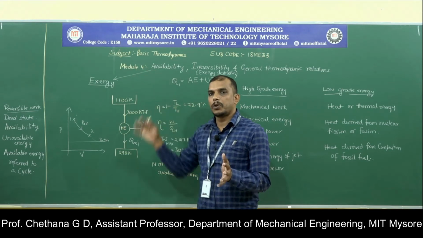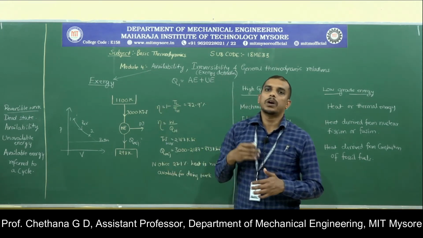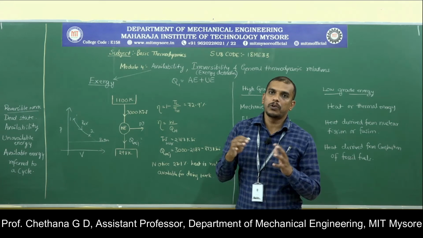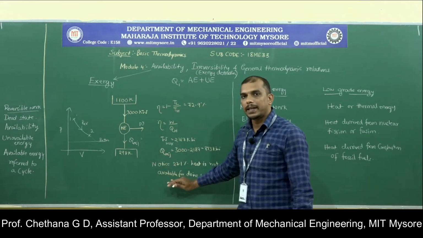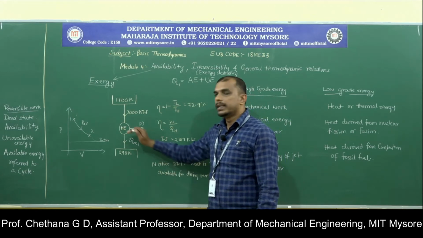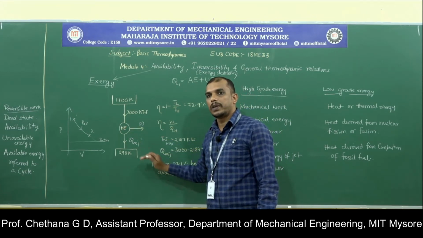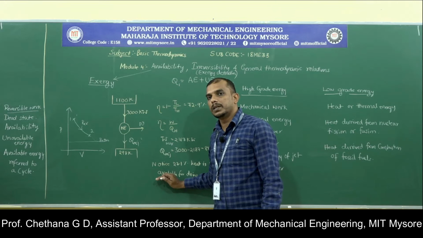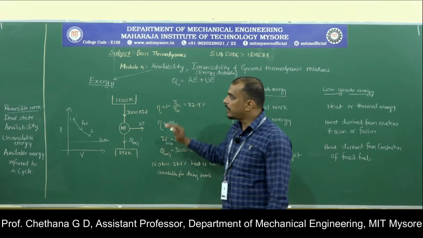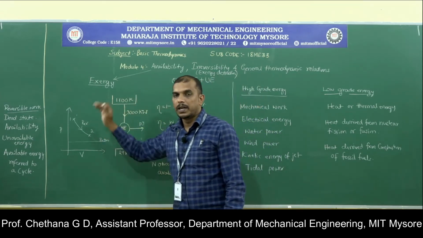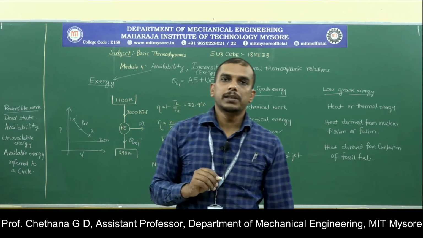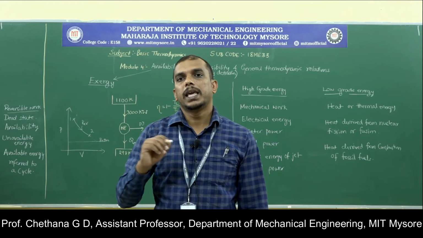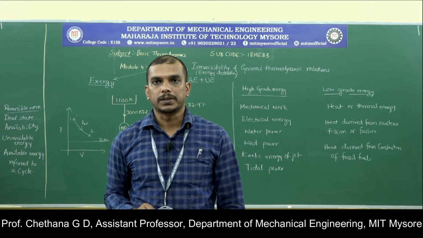If there is some amount of heat, what is the work potential, what is the amount of energy which you can extract. Then we talked about the unavailable energy, which is nothing but the minimum amount of heat which has to be rejected to the surroundings. And we also talked about the dead state. Remember, dead state is nothing but a state where the system is in thermodynamic equilibrium with the surroundings.